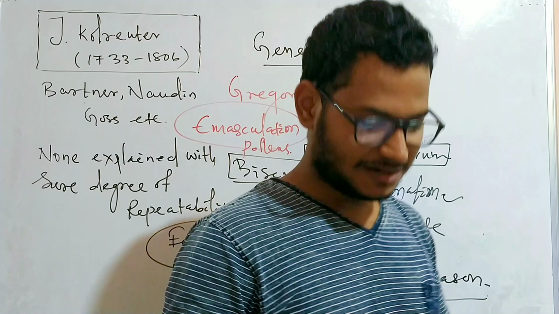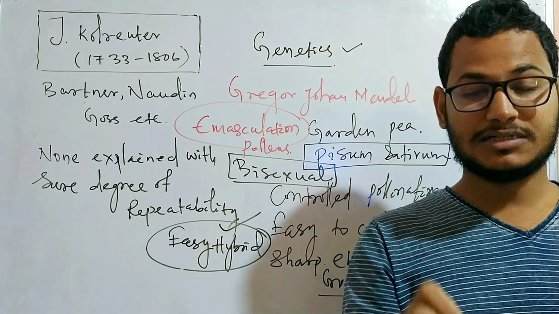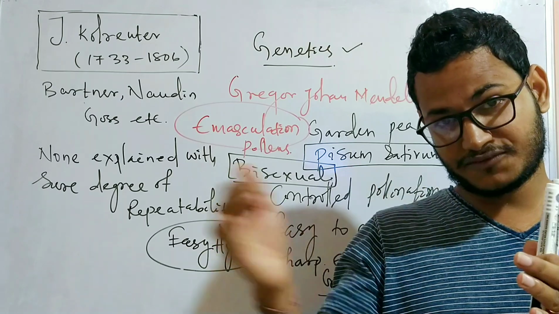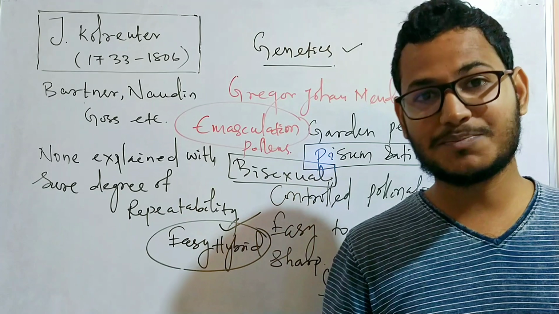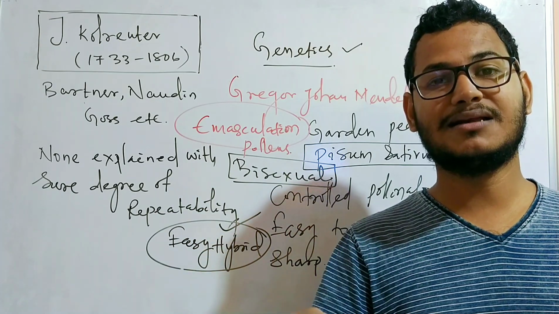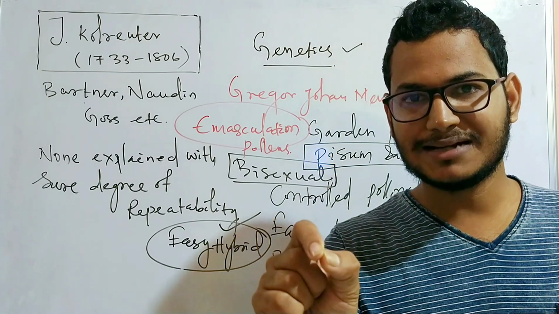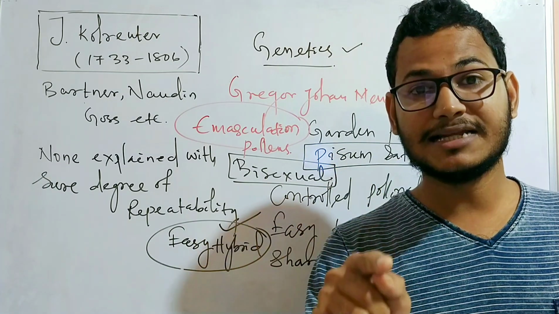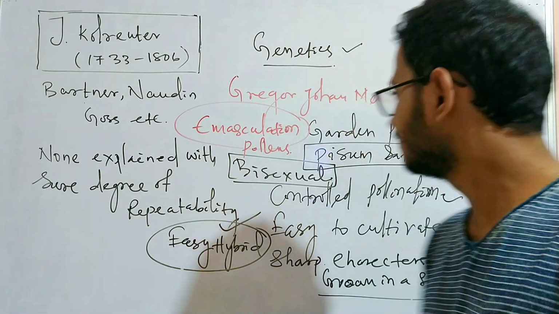Clear? So now we will go for how the different characters are chosen, what are the characters found in the pea plant, and how Gregor Johann Mendel continued his experiment. So remember, the experiment on pea plant by Gregor Johann Mendel continued for about 7 years, between 1856 to 1863.